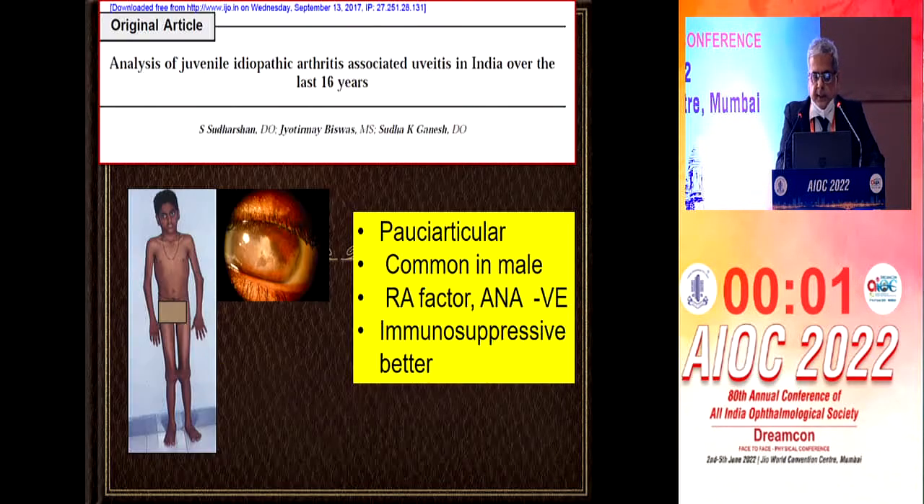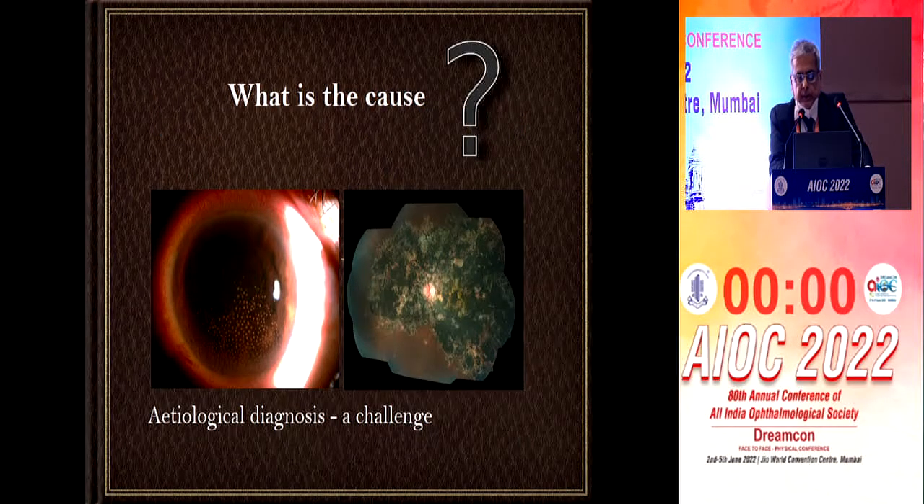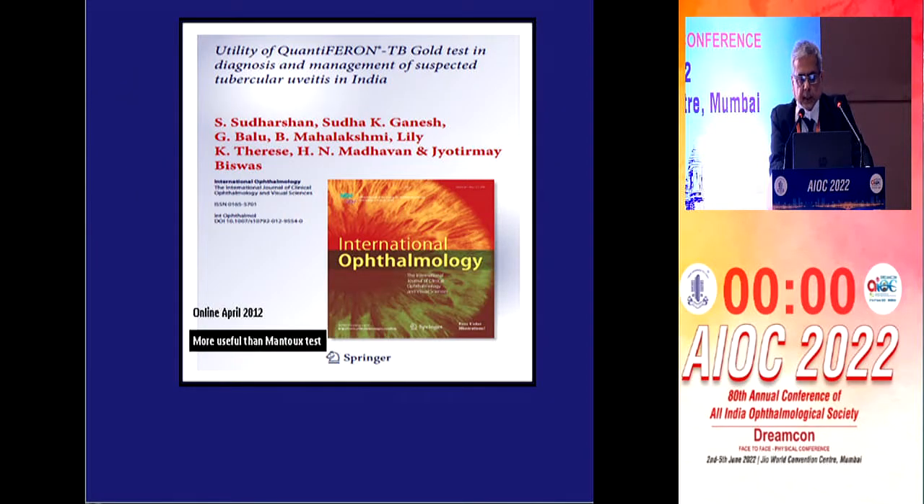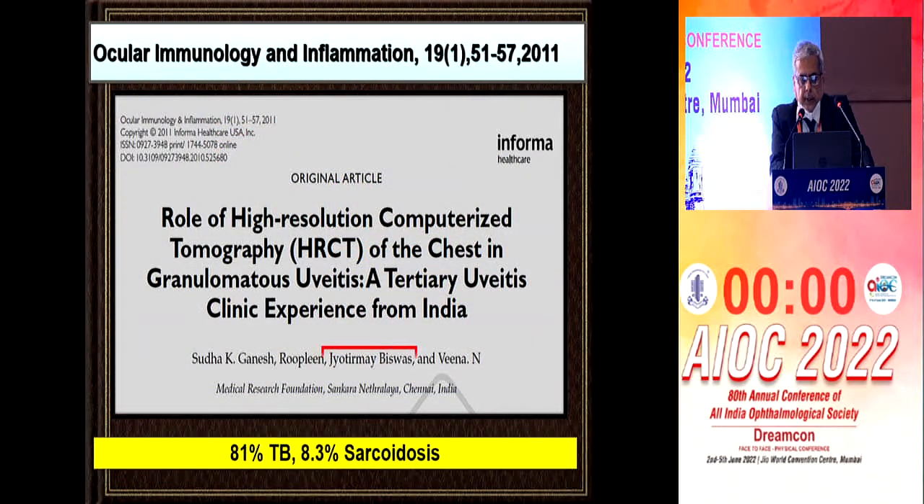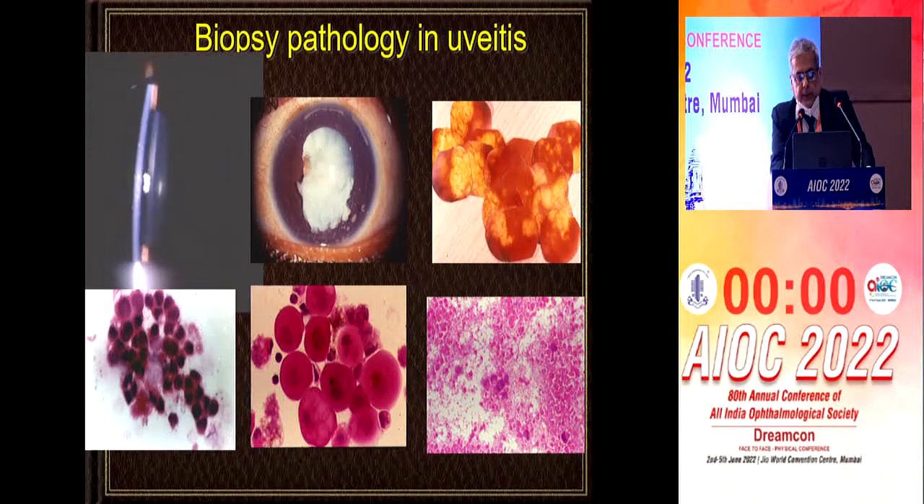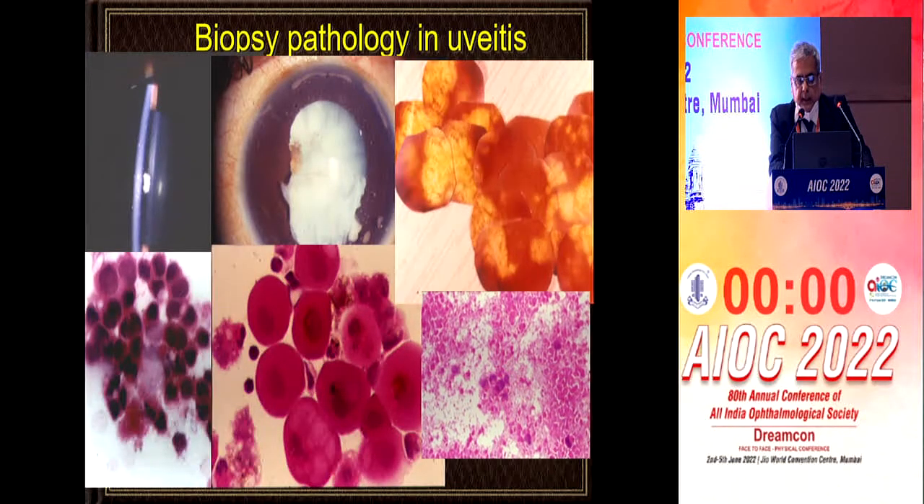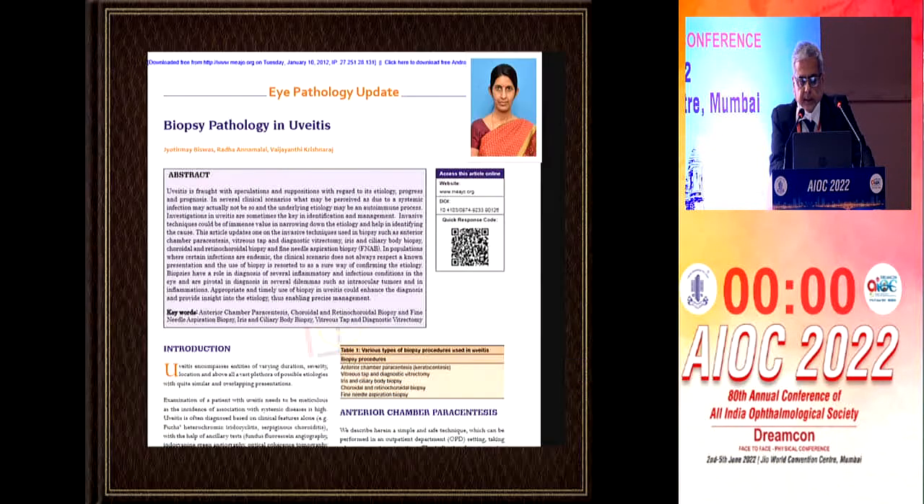6.29% of the uveitis cases. Juvenile idiopathic arthritis associated uveitis we have described. In uveitis, the search for the cause, we tried to find out and found the Mantoux test is less useful than the QuantiFERON TB Gold test. We also used high-resolution computerized tomography in granulomatous uveitis and found it is much more useful than chest X-ray. Biopsy pathology of uveitis is my passion, and we have described the various ocular pathologic features of clinico-pathological correlation and various types of uveitis.